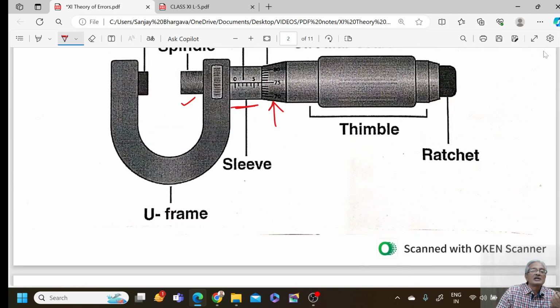On the circular scale, if we observe, there are 100 divisions, and one division on the main scale is 1 by 10 of a centimeter, that is 0.1 centimeter. So what would be the value of the least count?